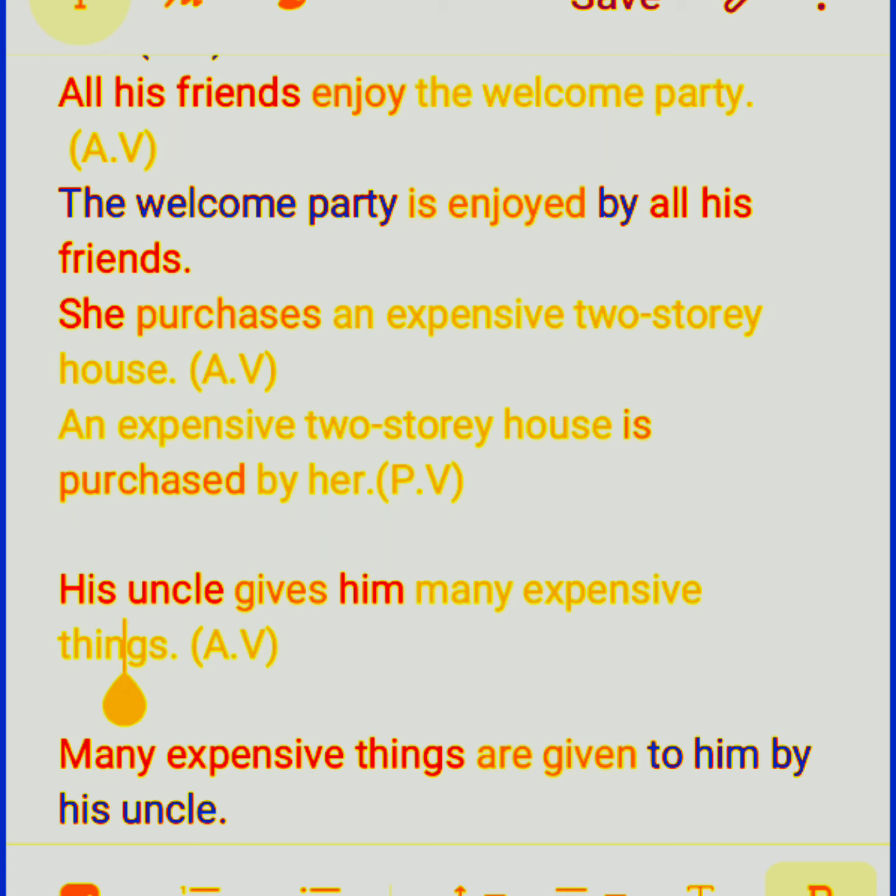Now here we have two objects. This him is the indirect object and many expensive things is the direct object. So we have two options to convert this sentence into passive voice, whether we keep this object first or the next object first.